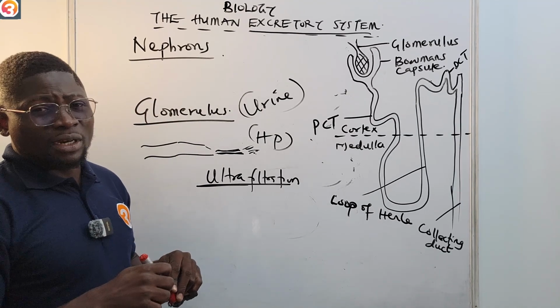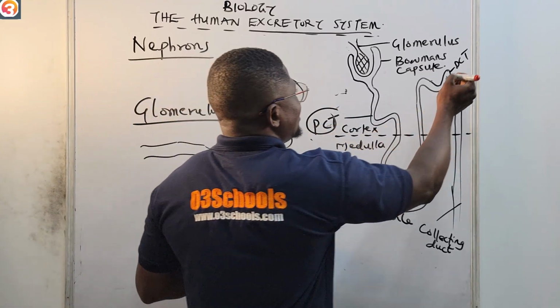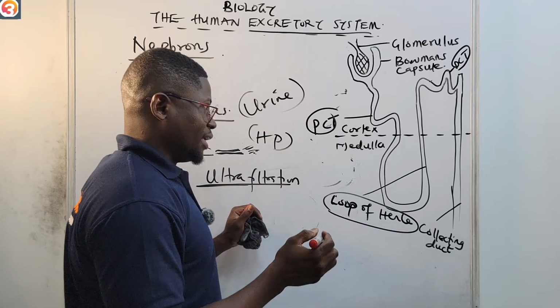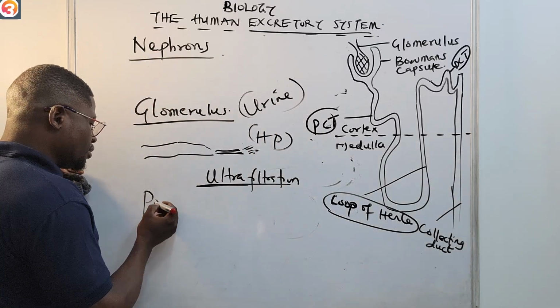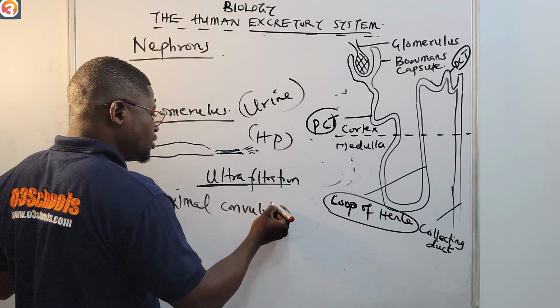That's why I say that the nephron has three main parts. We have this PCT, we have this DCT that you are seeing here, and they will now have this loop of Henle. The PCT there is called the proximal convoluted tubule.